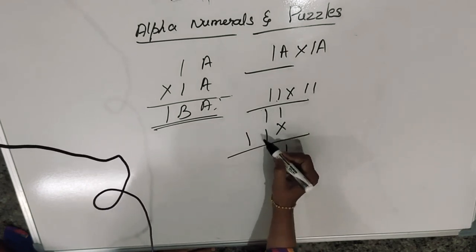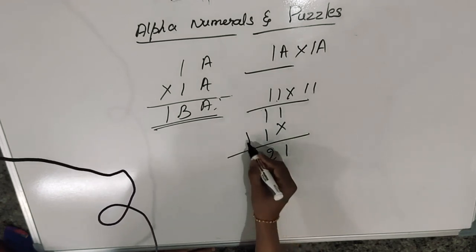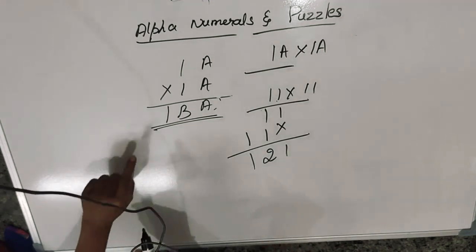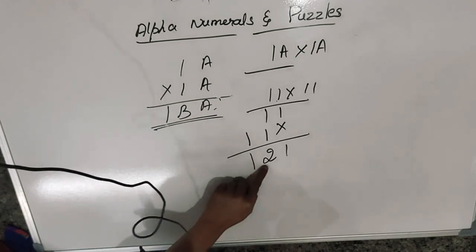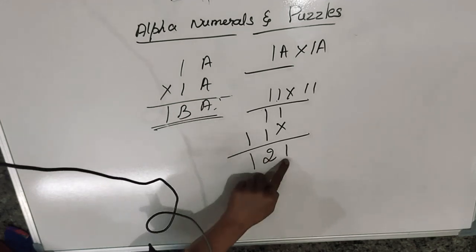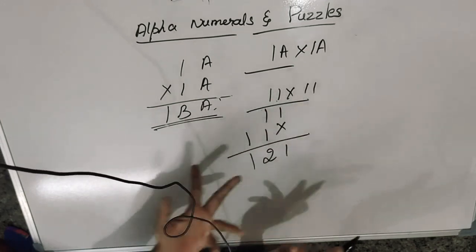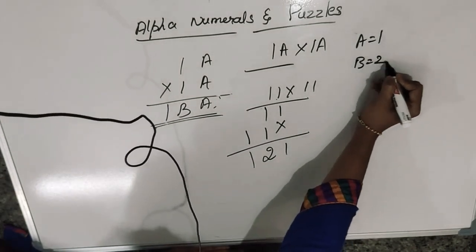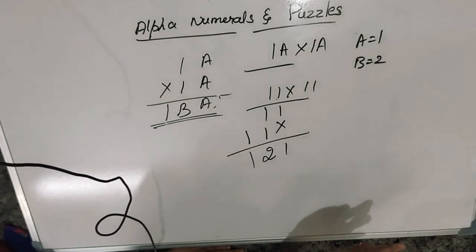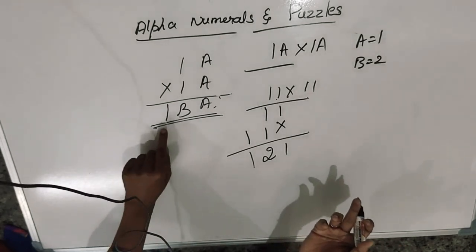This is 2, this is 1. Yes, it is matching, you see. A is 1, and here also we have taken A as 1. So it says A equals 1, B equals 2. If it is not matching, we have to go for the next one. If it is matching, no need.